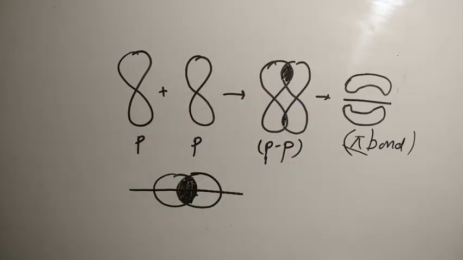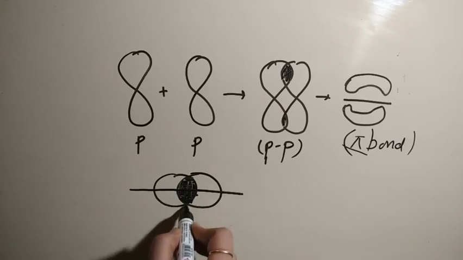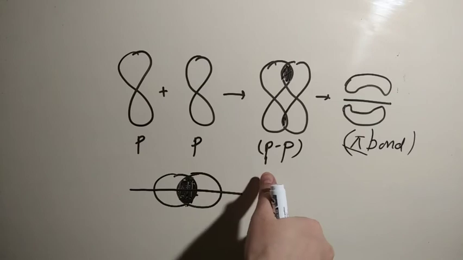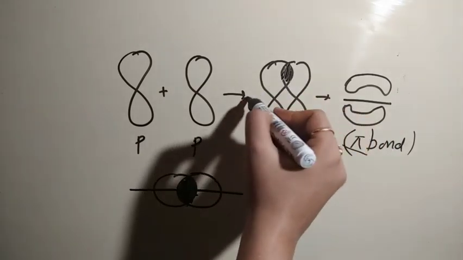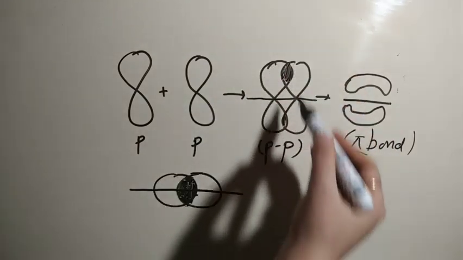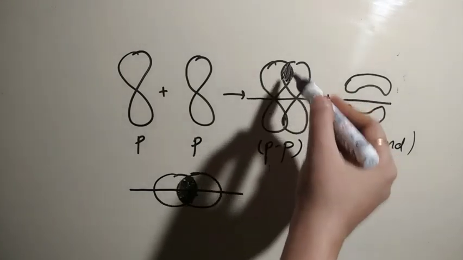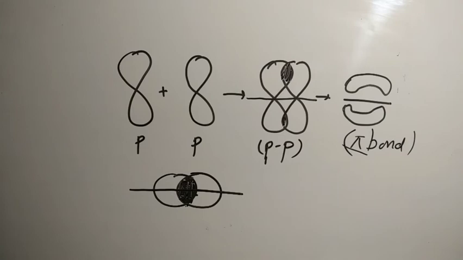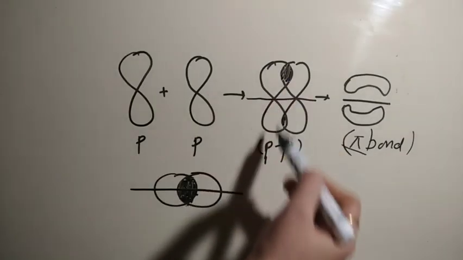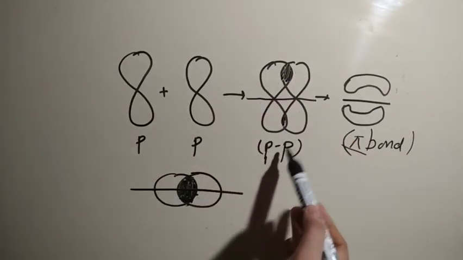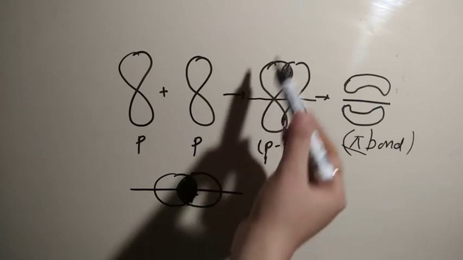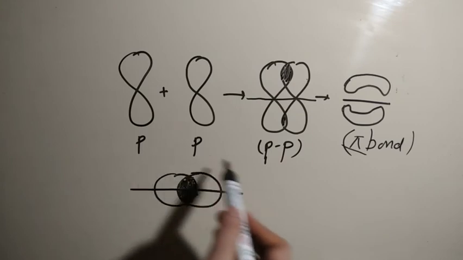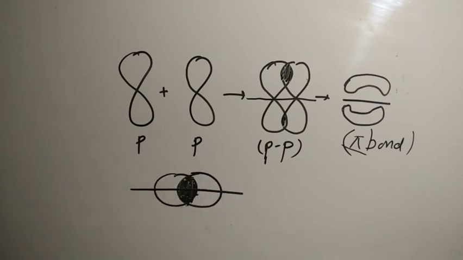And the next important point of difference, there is complete free rotation in case of sigma bond. Sigma bond को हम completely rotate कर सकते हैं, पर pi cloud internuclear axis के दोनों ही side combined होता है, so we cannot rotate this kind of bond. That is, free rotation is not possible in case of pi bond because then this bond will break, whereas in case of sigma bond free rotation along the axis is possible.